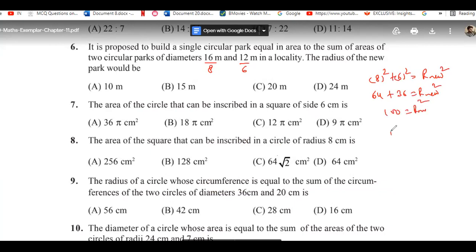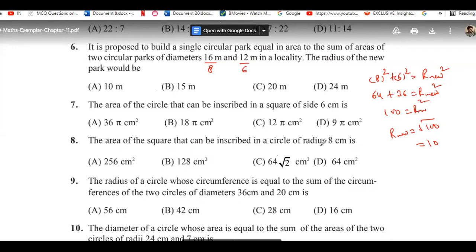So R new, the radius, will be the square root of 100, which is equal to 10. Okay, got it now? Sadhna. Okay, Asila, beta, did you understand? Yes, sir. Okay, so let's move to the next question.